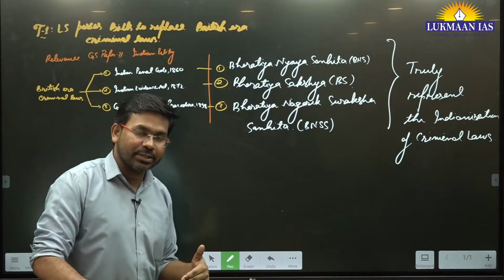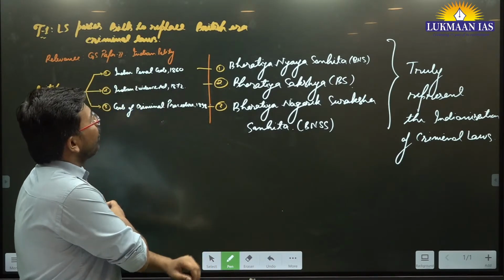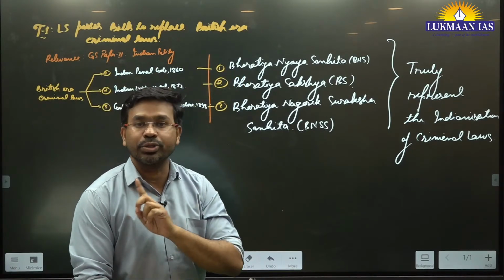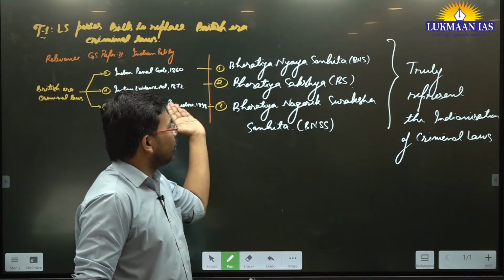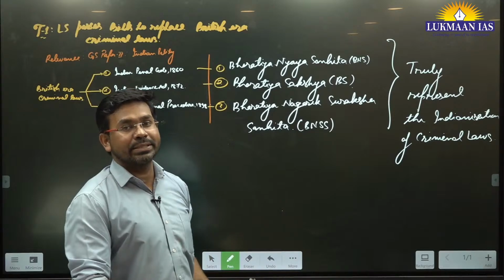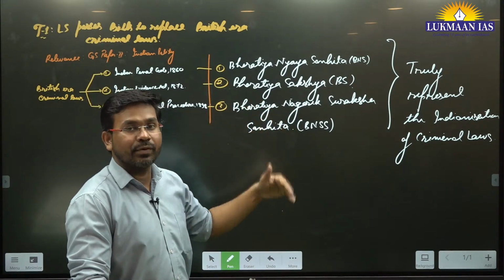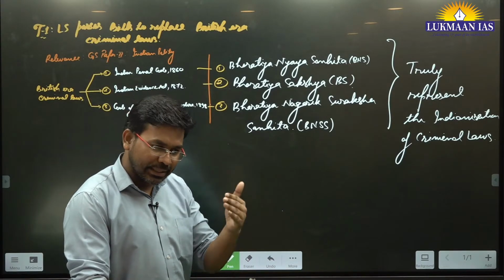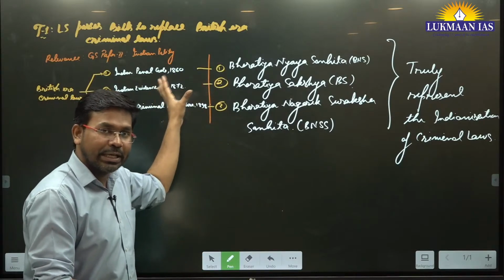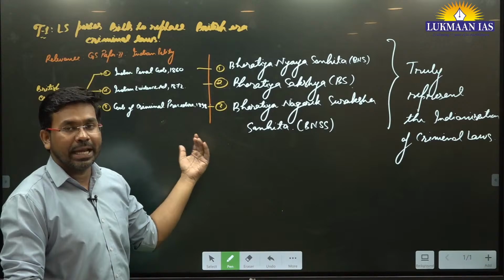Once it gets passed by the Rajya Sabha, it will go to the President of India for signature. When we talk about these three bills, they are not constitutional bills. They do not change or amend the Constitution of India. Apart from this, they are not money bills. So if these bills have to be passed by the Lok Sabha or the Rajya Sabha, they need a simple majority. You need to remember that they need a simple majority for passing through the Parliament, and since they need a simple majority, the government got it passed.